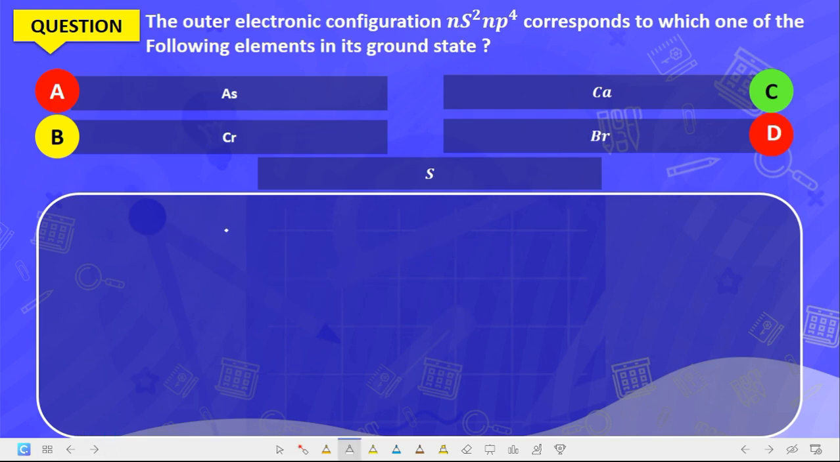The outer electronic configuration is ns2 np4. Since n and n are in the same energy level, you add the number of electrons. So 2 plus 4 is 6. It means that the element is in group 6. Which element is in group 6? Arsenic is in group 5. This one is in group 2. This one is in group 7, and the only element in group 6 is sulfur. So sulfur is the correct answer to that question.